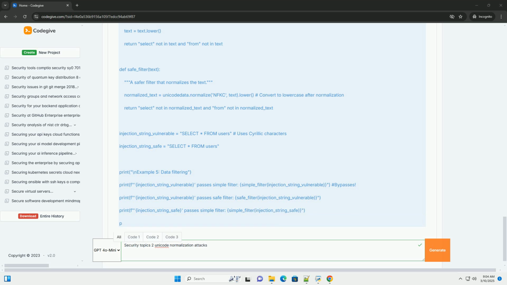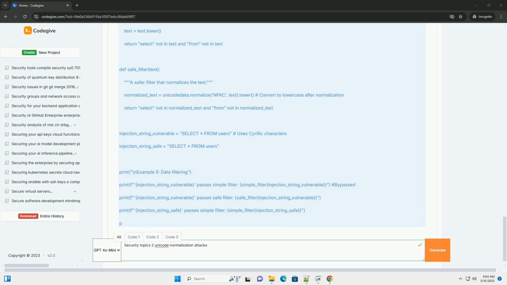Compatibility decompositions replace characters with visually similar characters but with different meanings. For example, the superscript 2, U+00B2, is decomposed to 2. It's important to note that NFKC may alter the meaning of the text, so it's generally not suitable for use cases where semantic accuracy is critical.